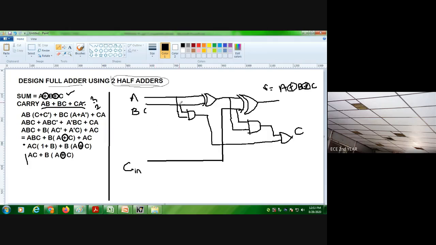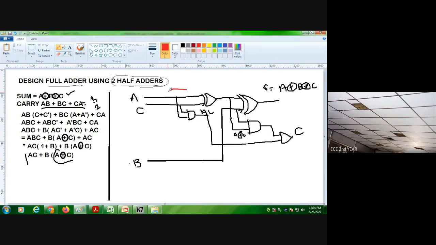Here we have AC. This second input is C, and here this is B. Here this is AC, and here we have A XOR C and B. So totally we get the carry using two half adders.